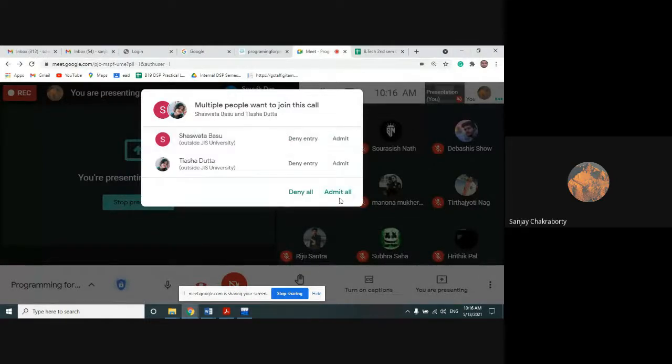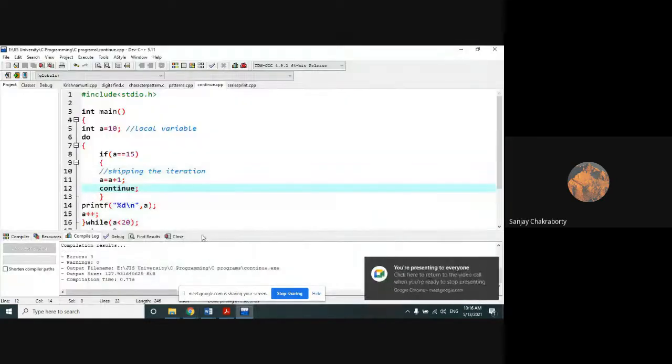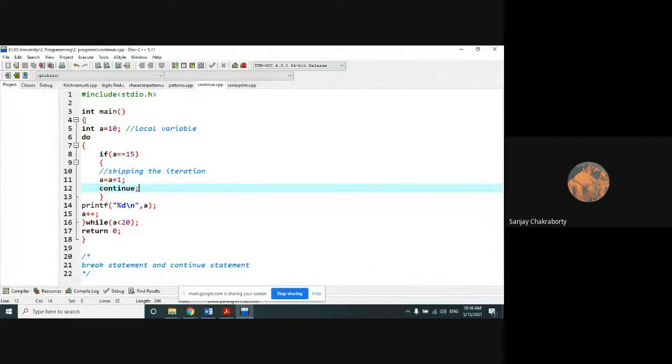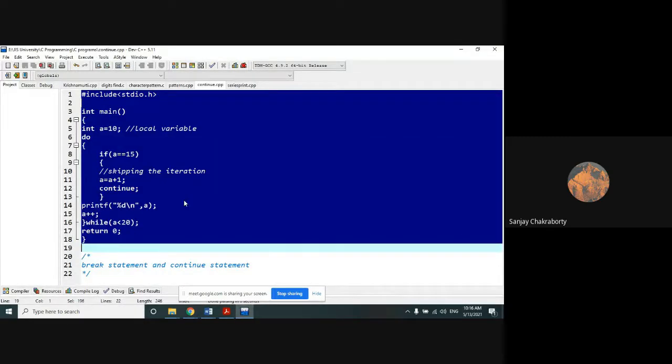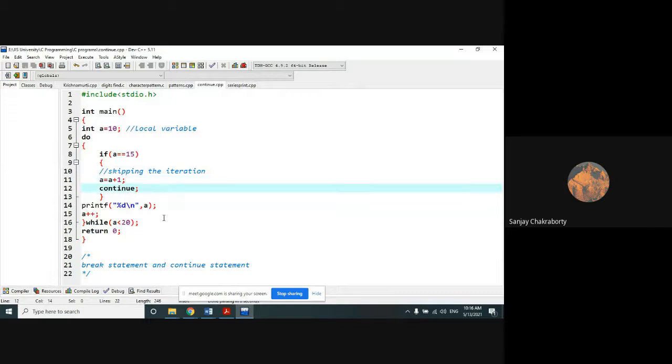Okay. Clear? That is the job of the continue statement. Is it clear to everyone? What is the job of the continue statement?